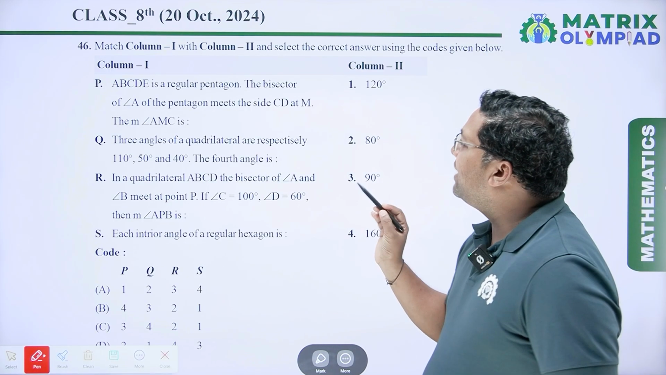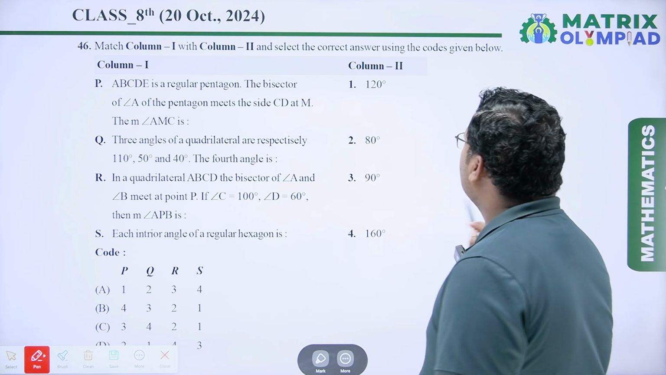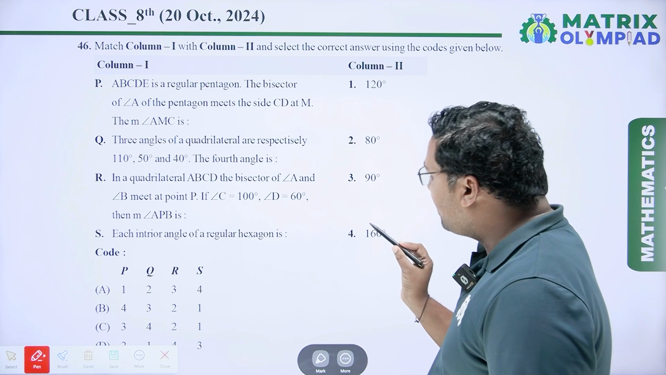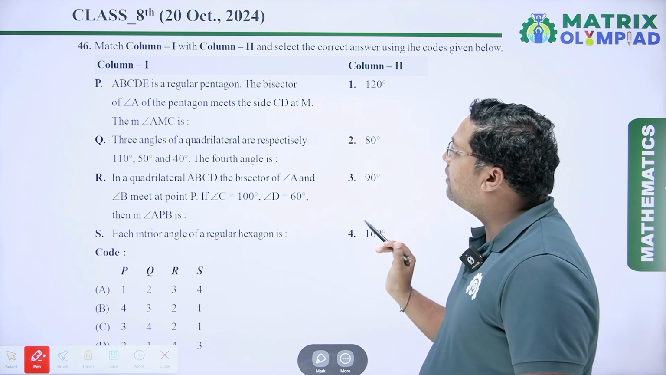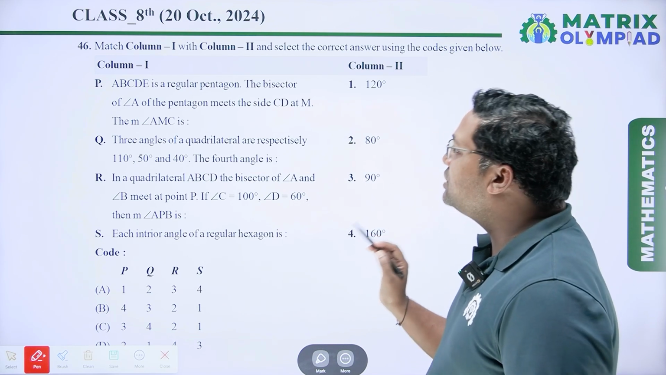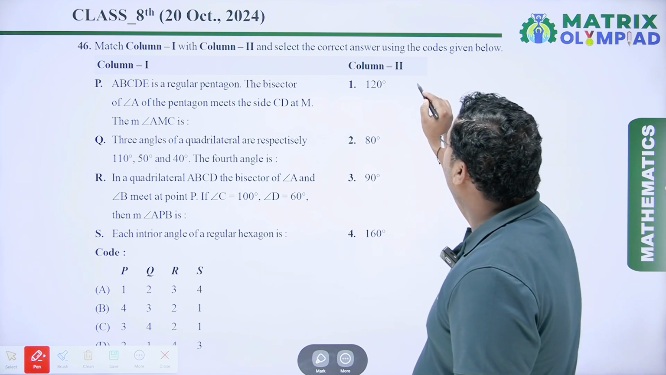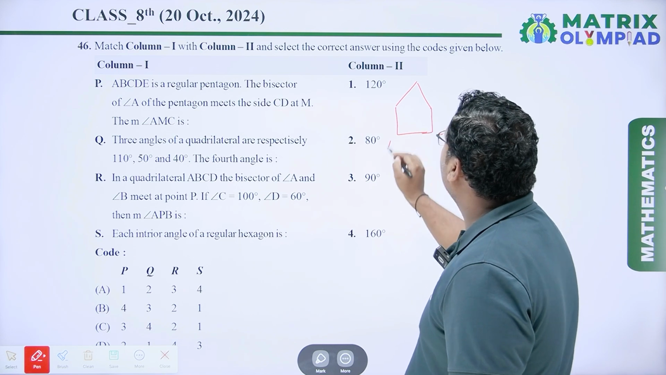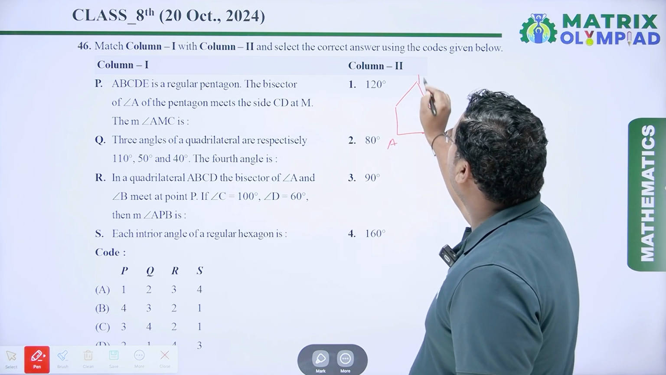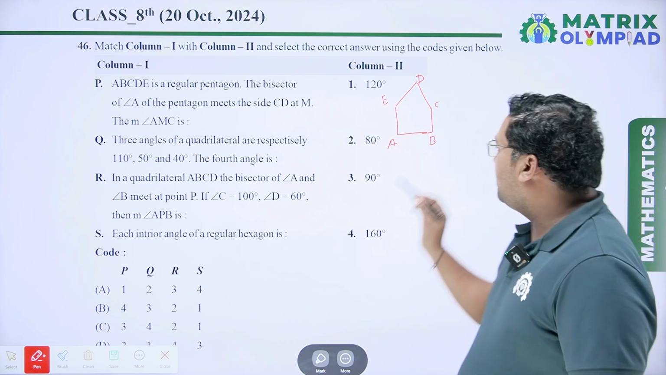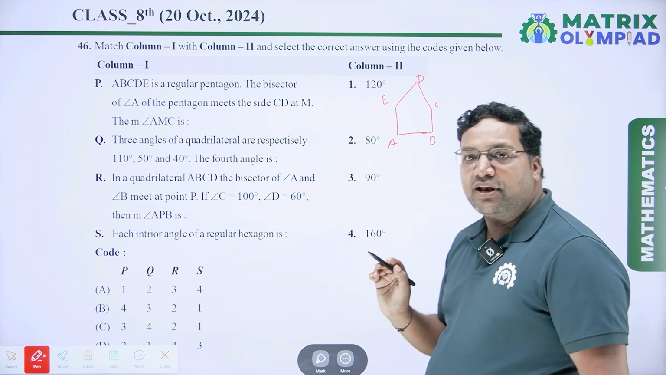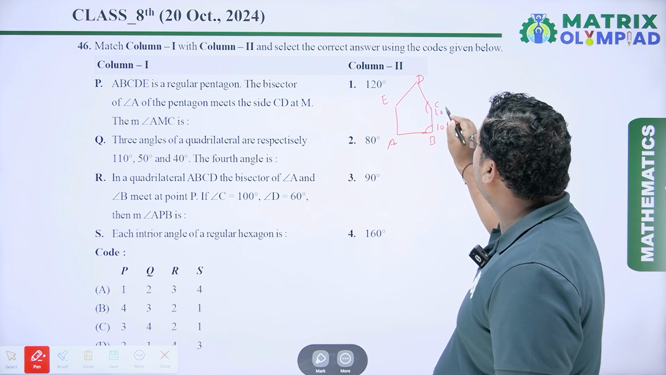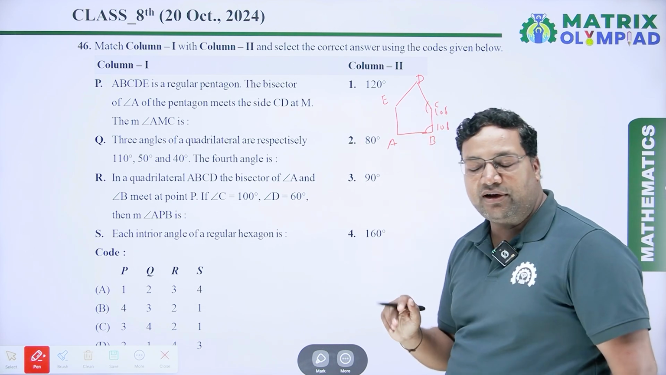Now coming to the next question, match column 1 with column 2 and select the correct answer using the codes given below. Here first statement is ABCDE is a regular pentagon. The bisector of angle A of the pentagon meets the side CD at M. The measure of angle AMC is. So first we have to draw a pentagon, regular pentagon. A, B, C, D, E. We know the regular pentagon have each interior angle is 108 degree. So this angle is 108 degree, this angle is 108 degree. Similarly, all the angles are 108 degree.